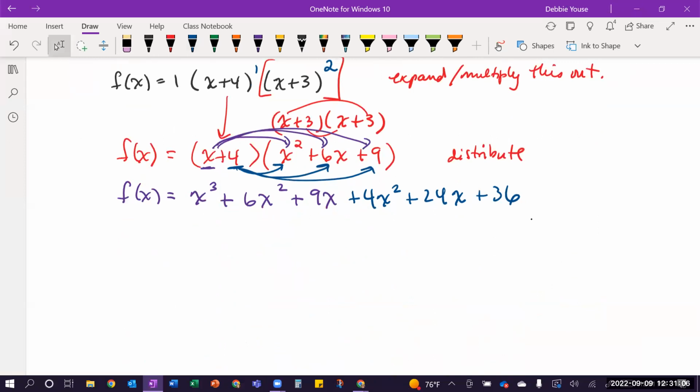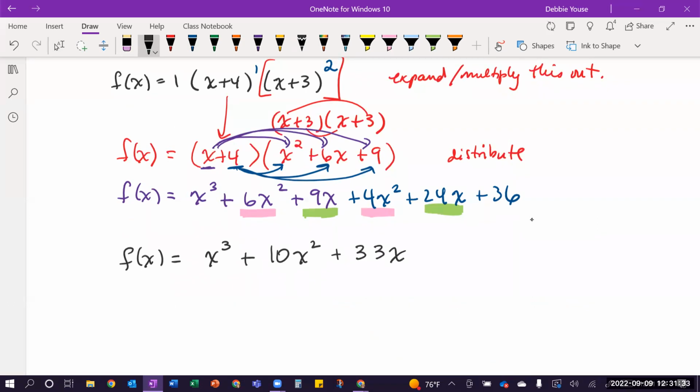So I take a look at this and I say, okay, it looks like I've got some x squared terms that are the same, and it looks like I have some x terms that are the same. And so I collect those like terms. And so I get f of x is x cubed plus, taking the pink underlined terms of x squared, I get a total of 10x squared. Taking the green underlined terms of x's, I get 9 plus 24, and that's plus 33x, and then my constant term 36.